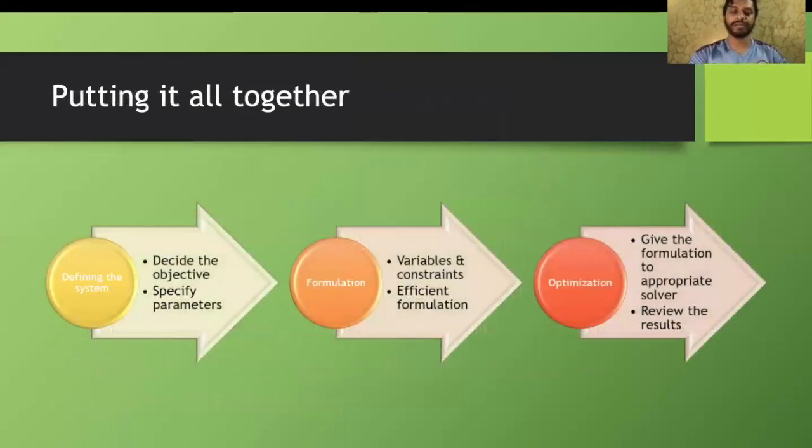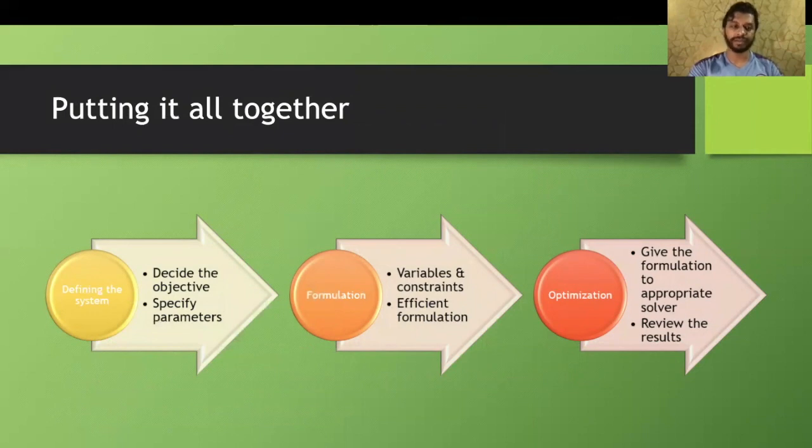So let's just put everything together. First, we need to define the system. By defining the system we need to decide the objective and specify the parameters accordingly. Now, after that, we need to do the formulation, that is the variables and constraints, the number of variables we'll be having in the system and the constraints that are going to be applied on each of these variables.